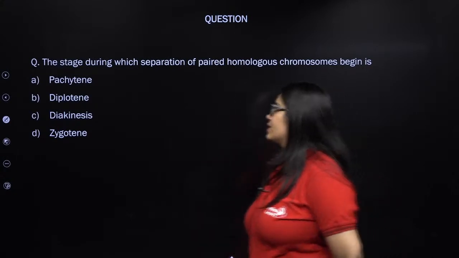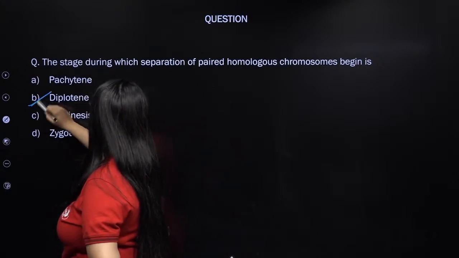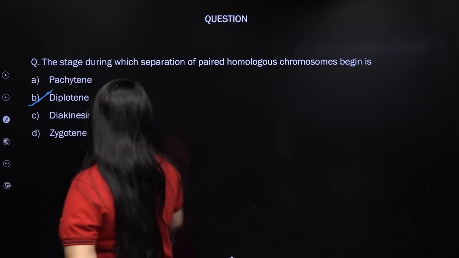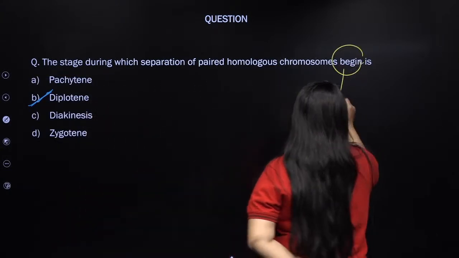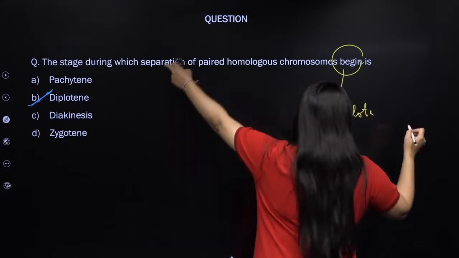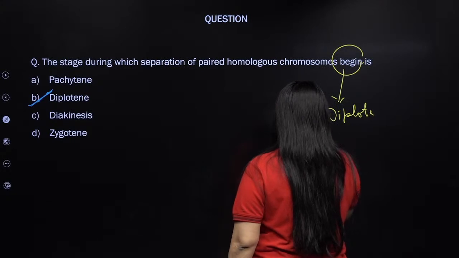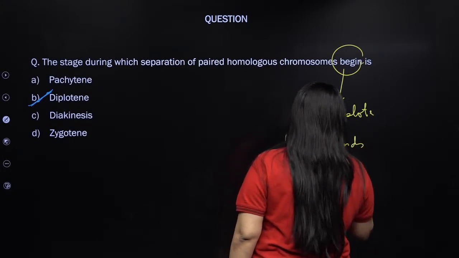Yes, that's absolutely correct. The separation begins in diplotene stage, but the separation of homologous chromosomes finishes or ends in anaphase 1.